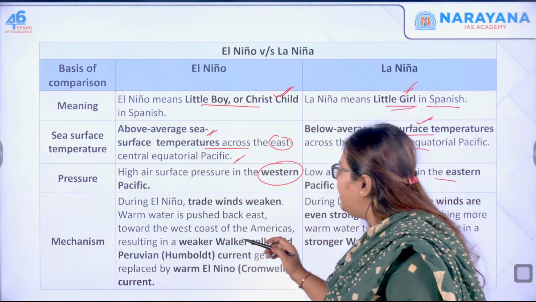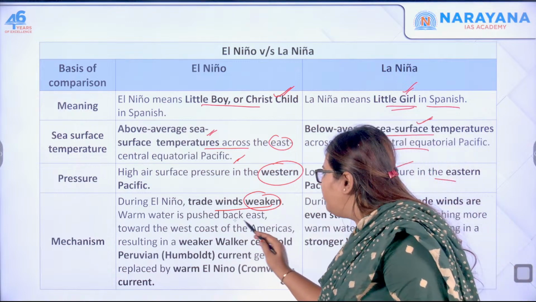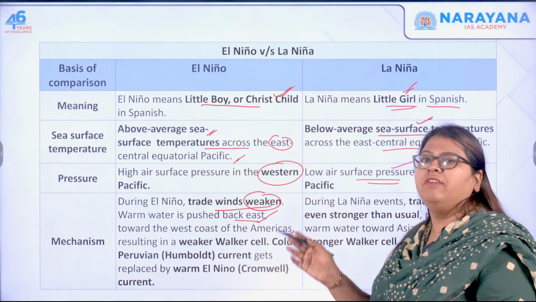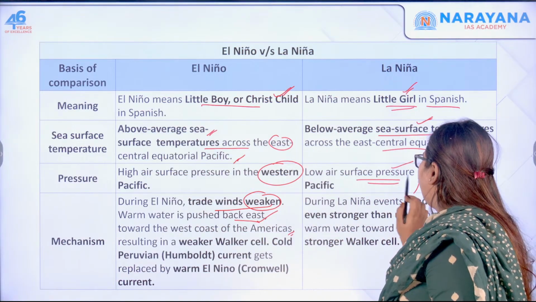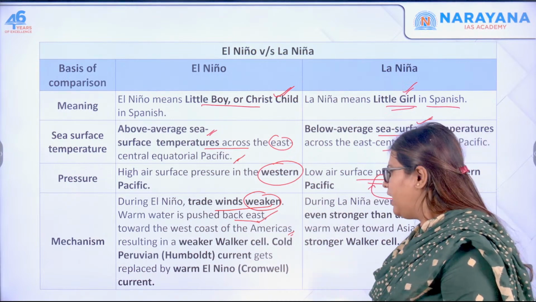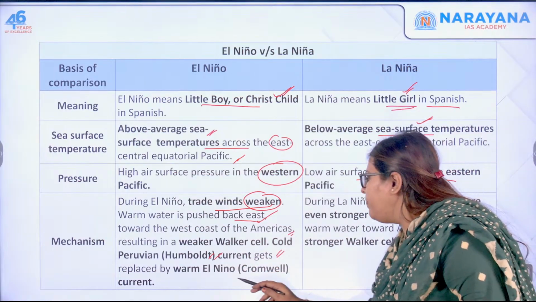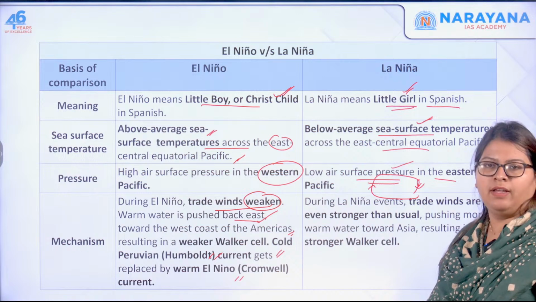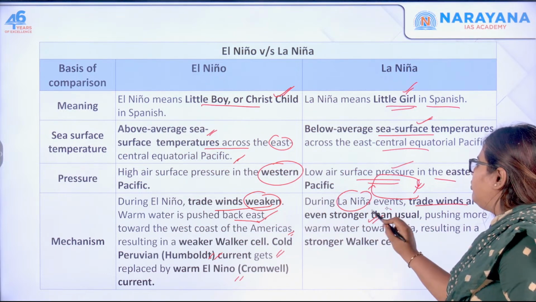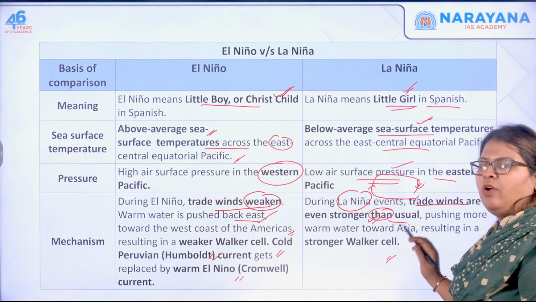Okay, so during El Nino, the trade winds weaken. So what happens? Warm water is pushed back east towards the west coast of Americas, resulting in a weaker Walker cell. So the cell over here, which we saw, regulates the rising as well as the sinking of the air, and the cold Peruvian Humboldt current gets replaced by the warm El Nino current, called the Cromwell current. Here during the La Nina events, the trade winds are even stronger than usual, thereby resulting in a stronger Walker cell.